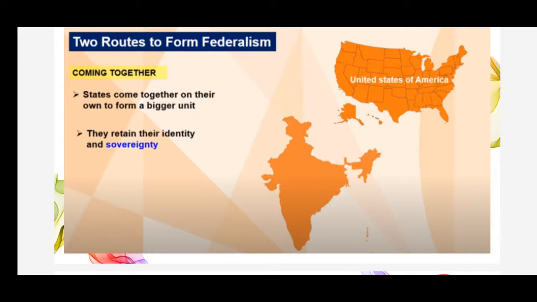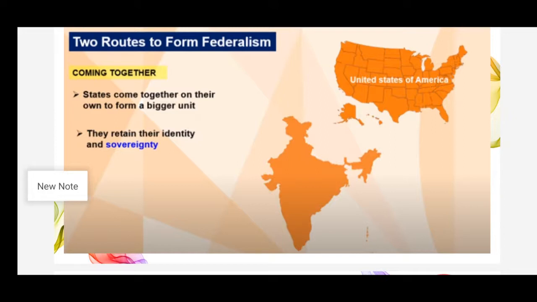Second, they retain their identity and sovereignty. It means all the 50 states retain their identity as well as sovereignty. What is the meaning of sovereignty? Sovereignty is the supreme authority. But if I take a country like India, which has 29 states, different states have different powers.